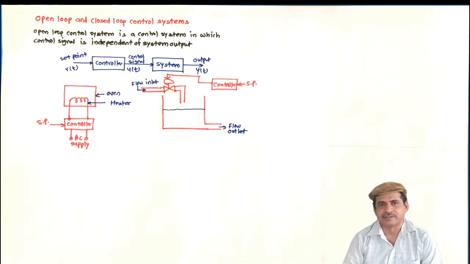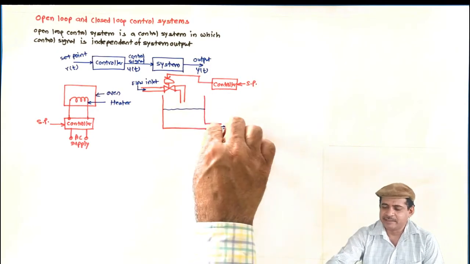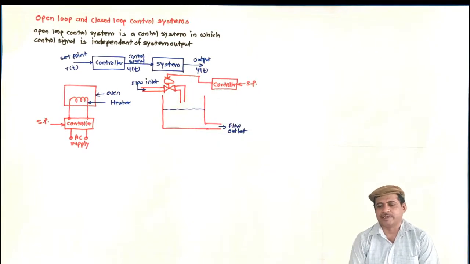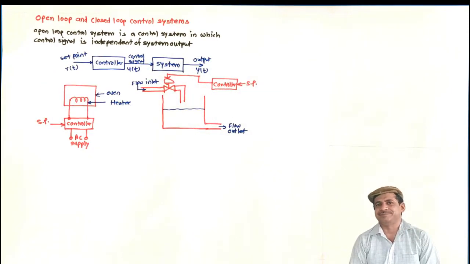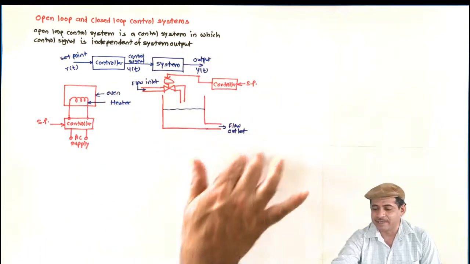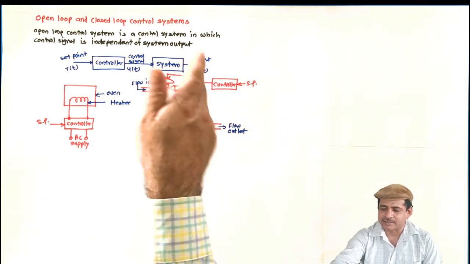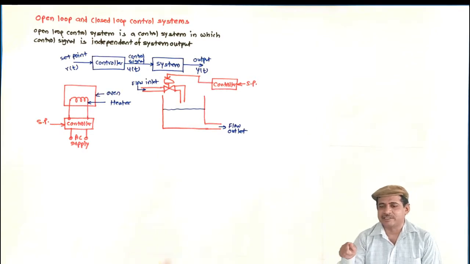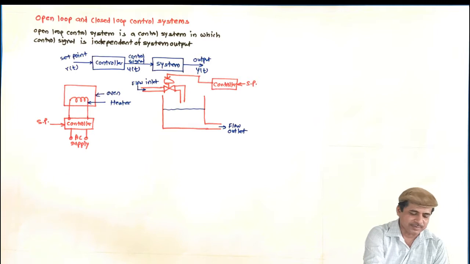Because this is a non-linear system, and depending upon the level inside, this flow rate will change. So if I know at every level what the outlet flow rate is, accordingly I will set the controller: if this is the set point, open the valve to this extent. But for that I must have complete knowledge of the system. And further, if somebody comes and pours water through a bucket, this is a disturbance. That disturbance will not be felt by the controller, and the result will be inaccurate. So this is what is happening in an open loop control system.